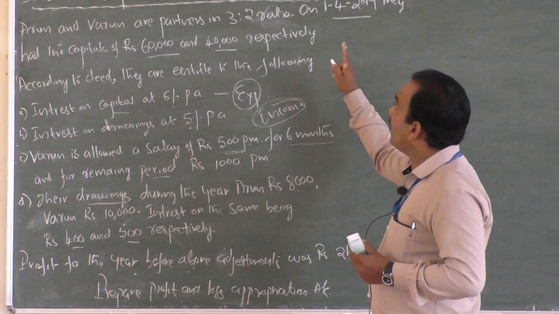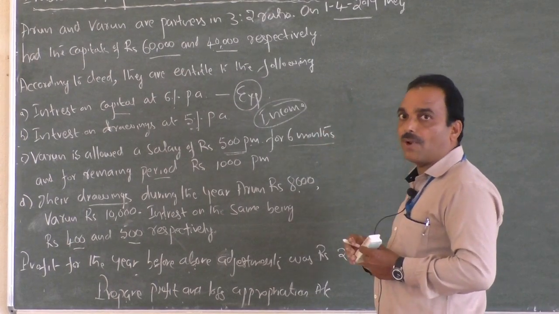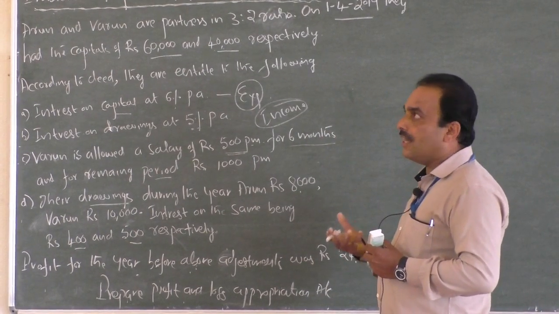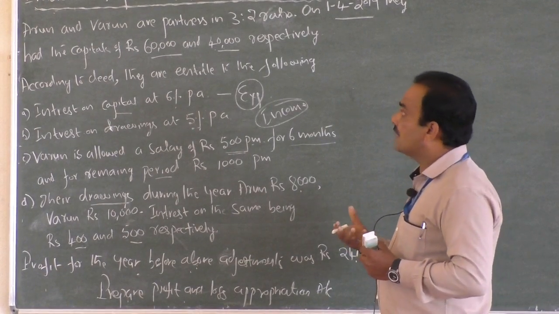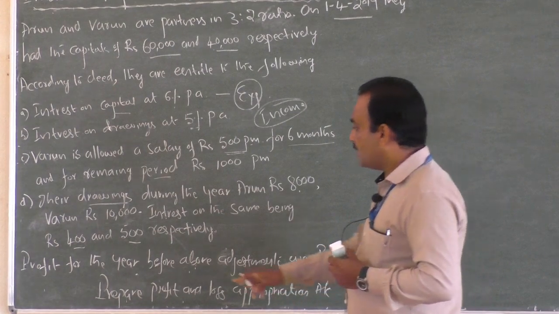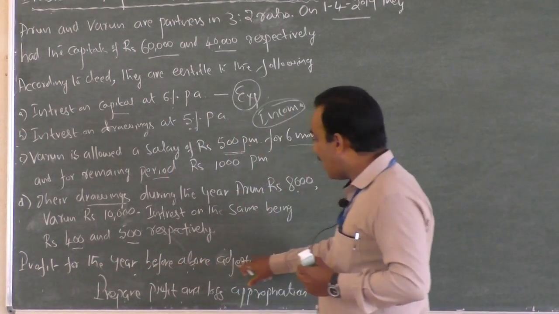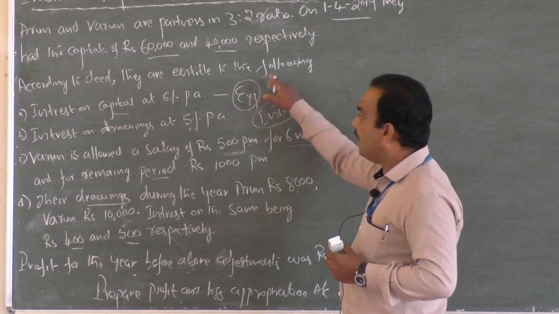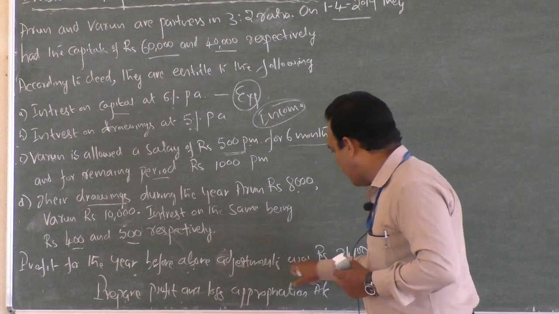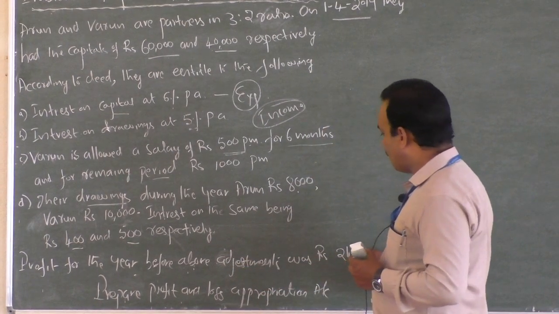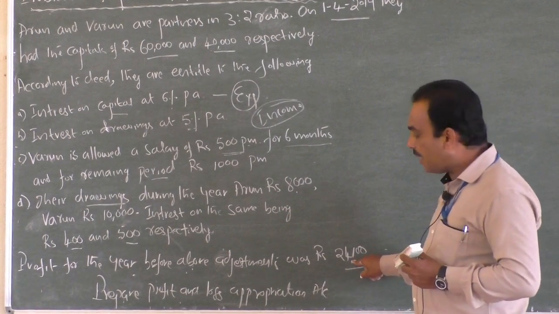But profit and loss appropriation account is the next part of profit and loss account. Therefore profit and loss account shows net profit, which is given here. Profit for the year before above adjustments was rupees 24,100. Okay, they say their net profit is 24,100.